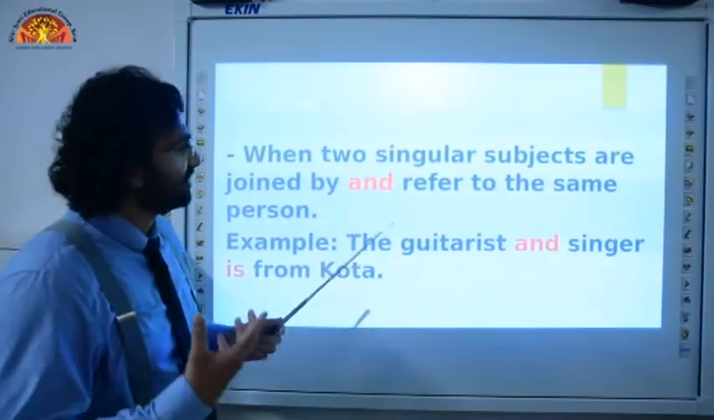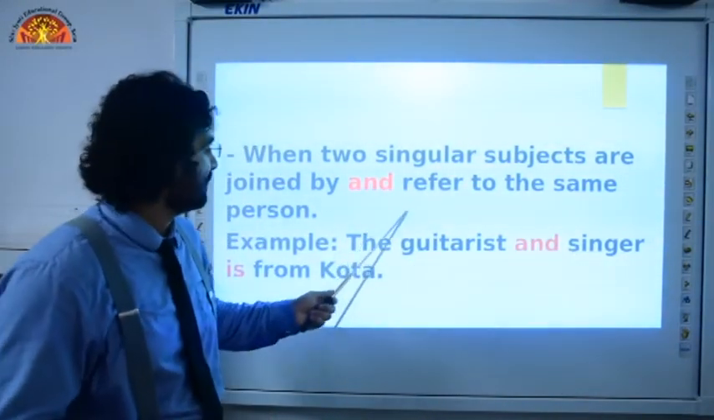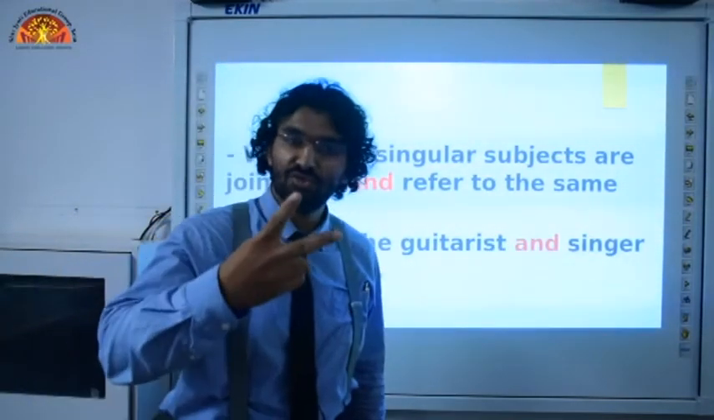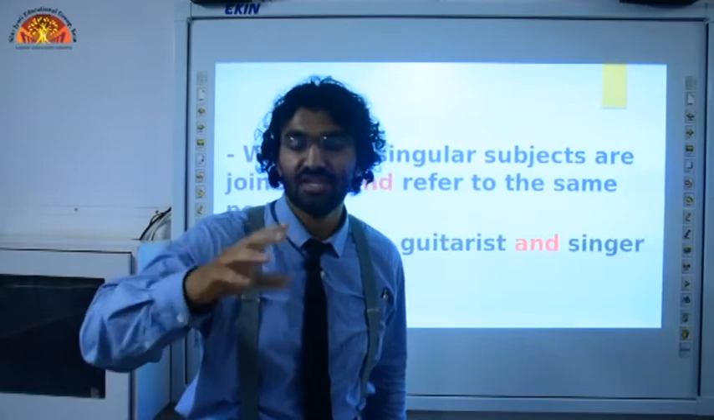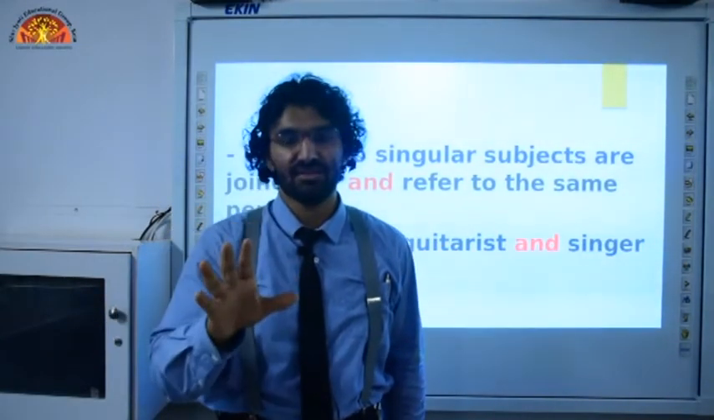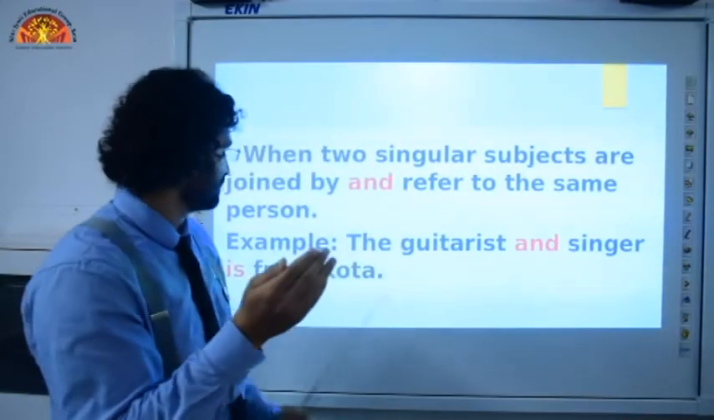We will now learn rule number 3. When two subjects are joined by "and" and refer to the same person, we are talking about one person. That's when we will use a singular form of verb.